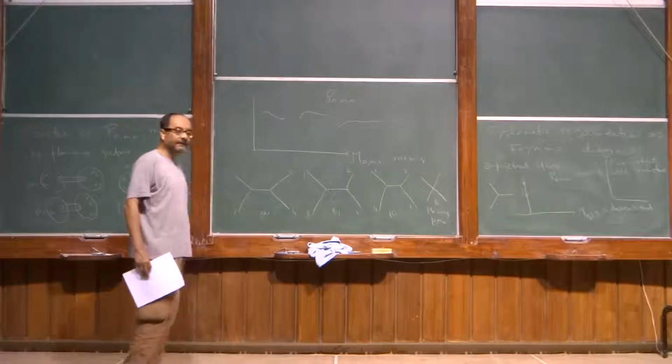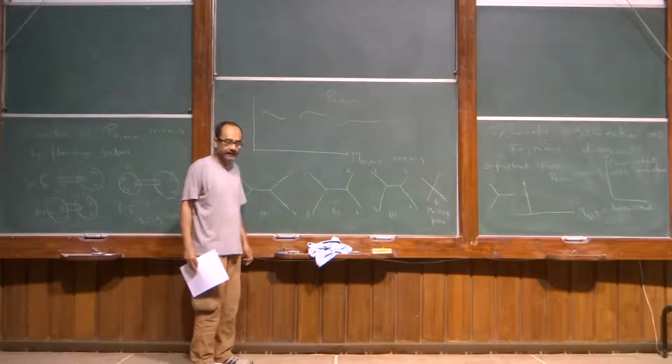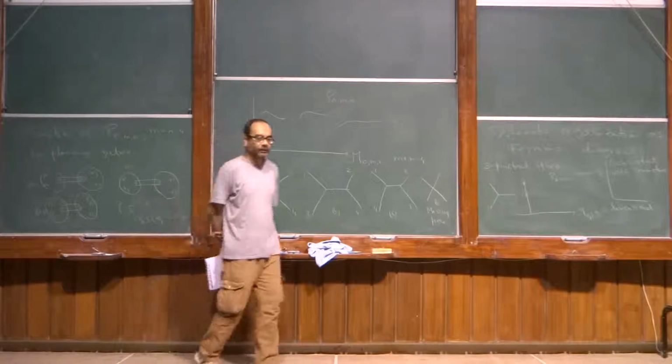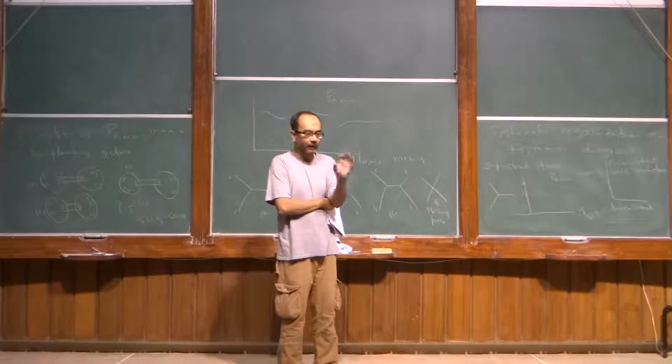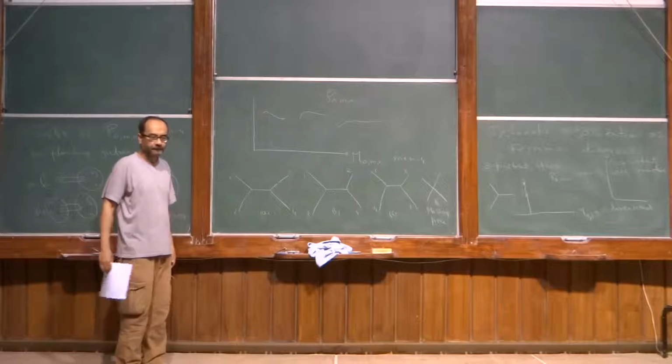If you have a tachyon, do you have any problem? Well, at tree level, no, you don't have any problem because you will just write it as 1 over k square minus m square instead of 1 over k square plus m square. But when you try to define loops, you'll get singularities of the kind that you cannot interpret. With 1 over k square plus m square, when you try to define a Euclidean integral, normally you do the Wick rotation and try to do the integral, and as long as it's 1 over k square plus m square, everything is positive definite, no singularity, you can define the integral without any problem. But if you have a tachyon, then the integral becomes ill defined. But at tree level, you can in principle define it even if you have tachyons.